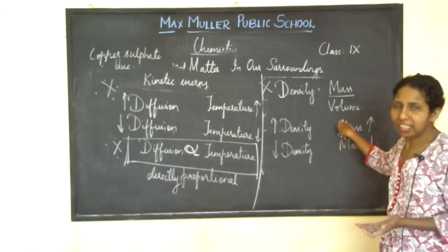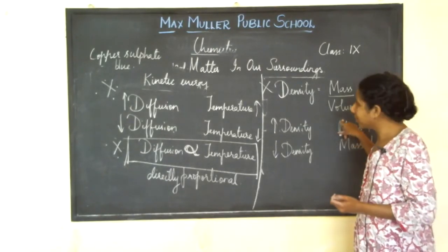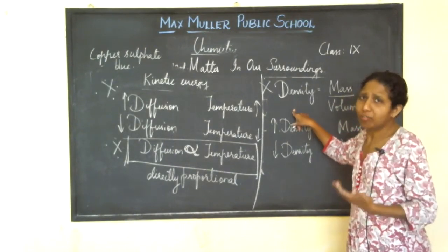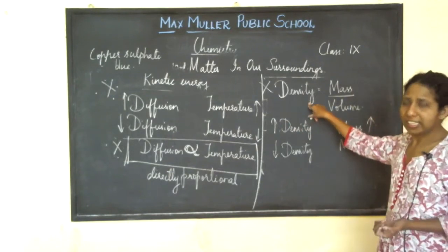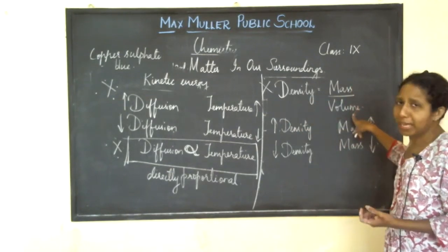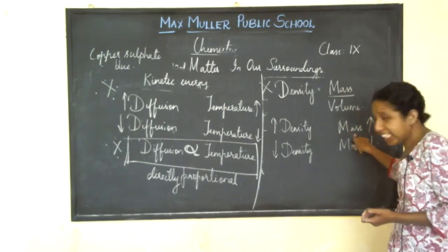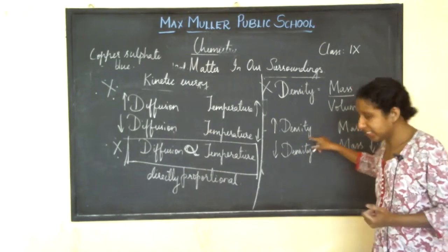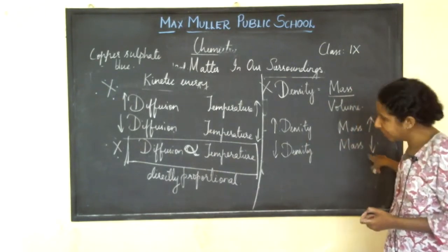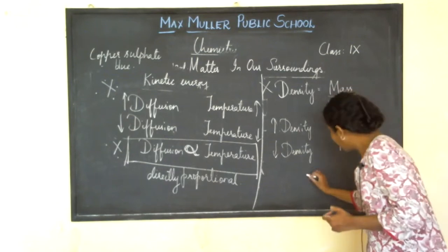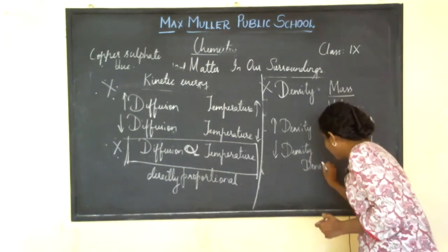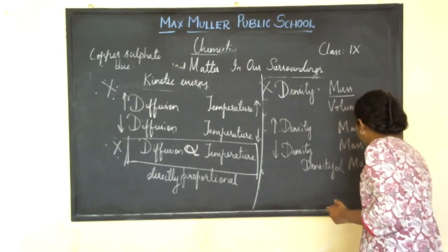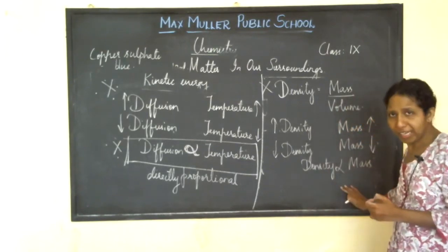The people have studied earlier, I think, I don't remember whether people have studied or not. Density is a measure of heaviness or lightness of an object. We will discuss that in next class. Density is equal to mass by volume. If the mass of the object increases, its density also increases. If its mass decreases, density also decreases. Therefore, we tell density is directly proportional to mass. Did you people understand this?